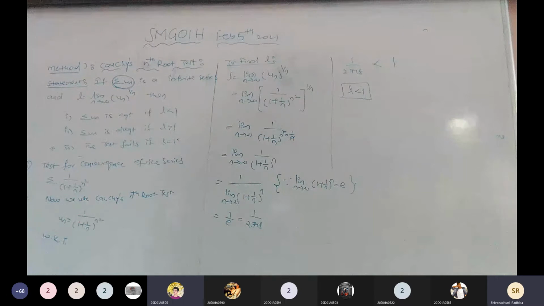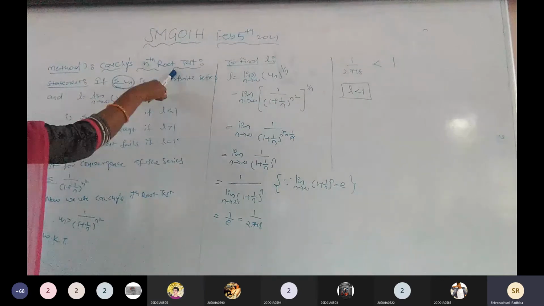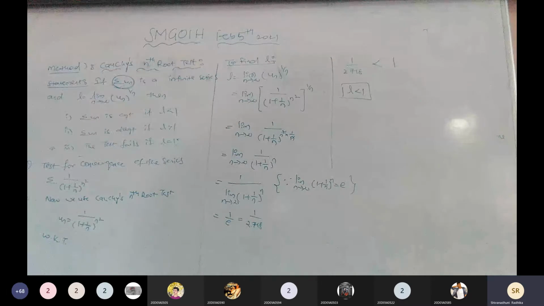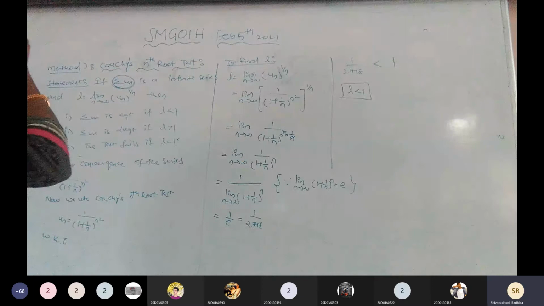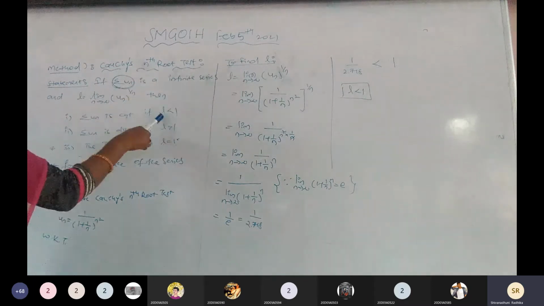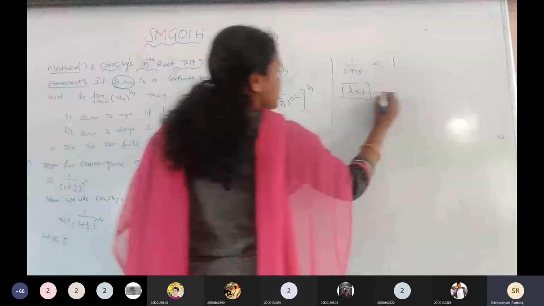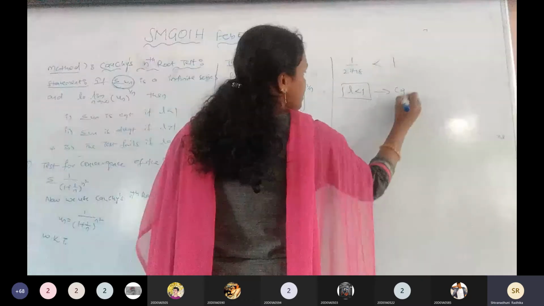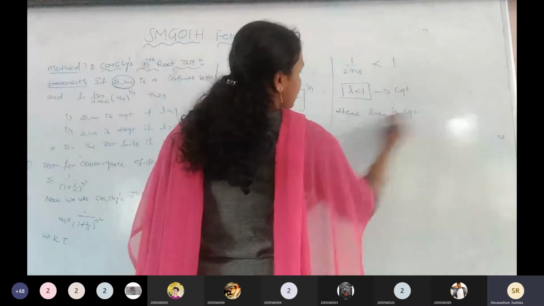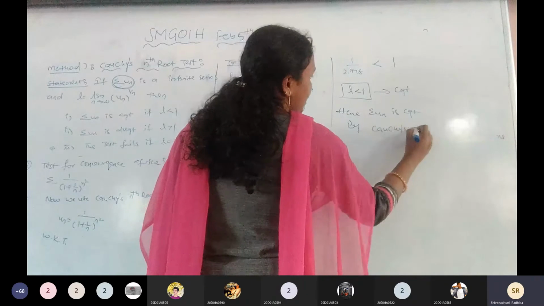L is less than 1, so by the nth root test it is convergent. If L were greater, it would be divergent, but it is not divergent because of this. By the Cauchy's nth root test, L is less than 1, this is convergent. The series is convergent by using the Cauchy's nth root test. Hence summation un is convergent by Cauchy's root test.